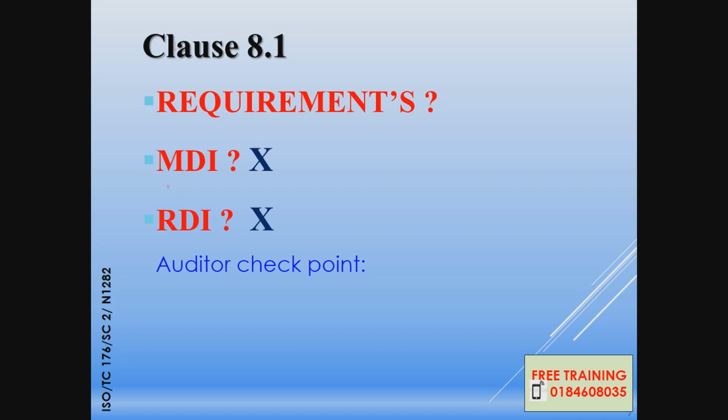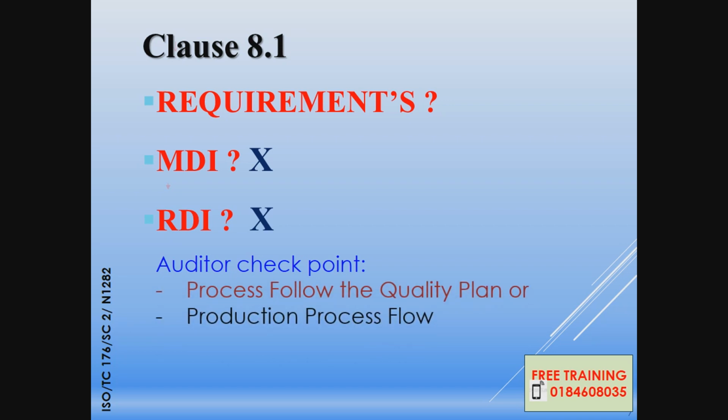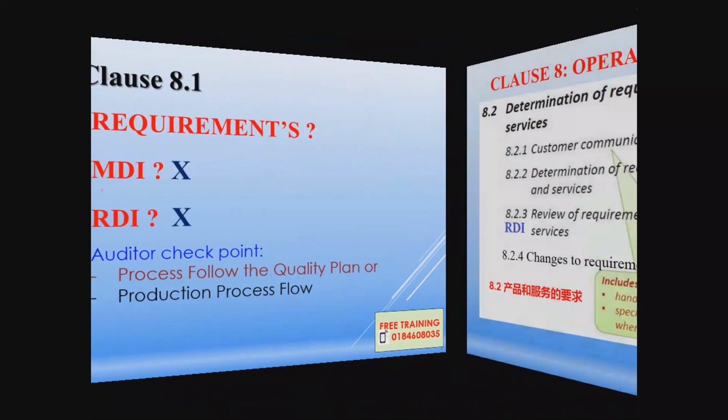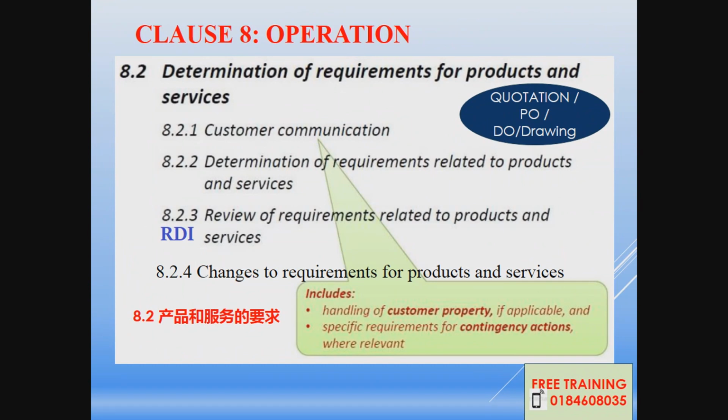So you check through your project quality plan, and also you go through your production process flow from the quality plan. Now you go to 8.2, sales. Determine the requirements for products and services is the sales department.